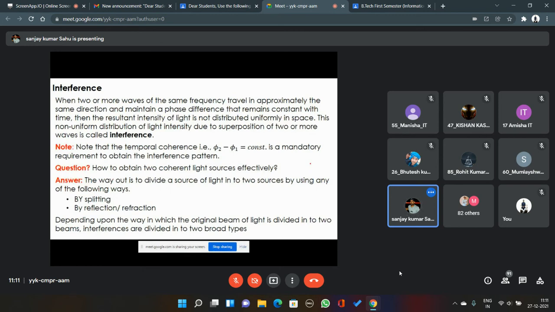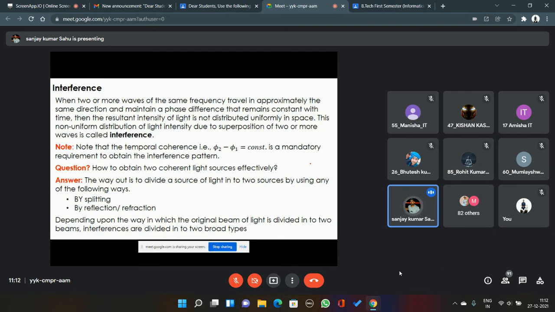So interference: when two or more waves of the same frequency, let's just note this down. I'm telling same frequency. When I'm saying same frequency, their frequency difference is not there. That means they are going to make a standing wave after superposition, not a traveling wave. The resultant wave will be standing. Whatever pattern you get will be constant with respect to time. They may change with respect to position, but they will be constant with respect to time. And if the medium is the same, then obviously the wave numbers will also be the same, because the frequency and the wave numbers are related.